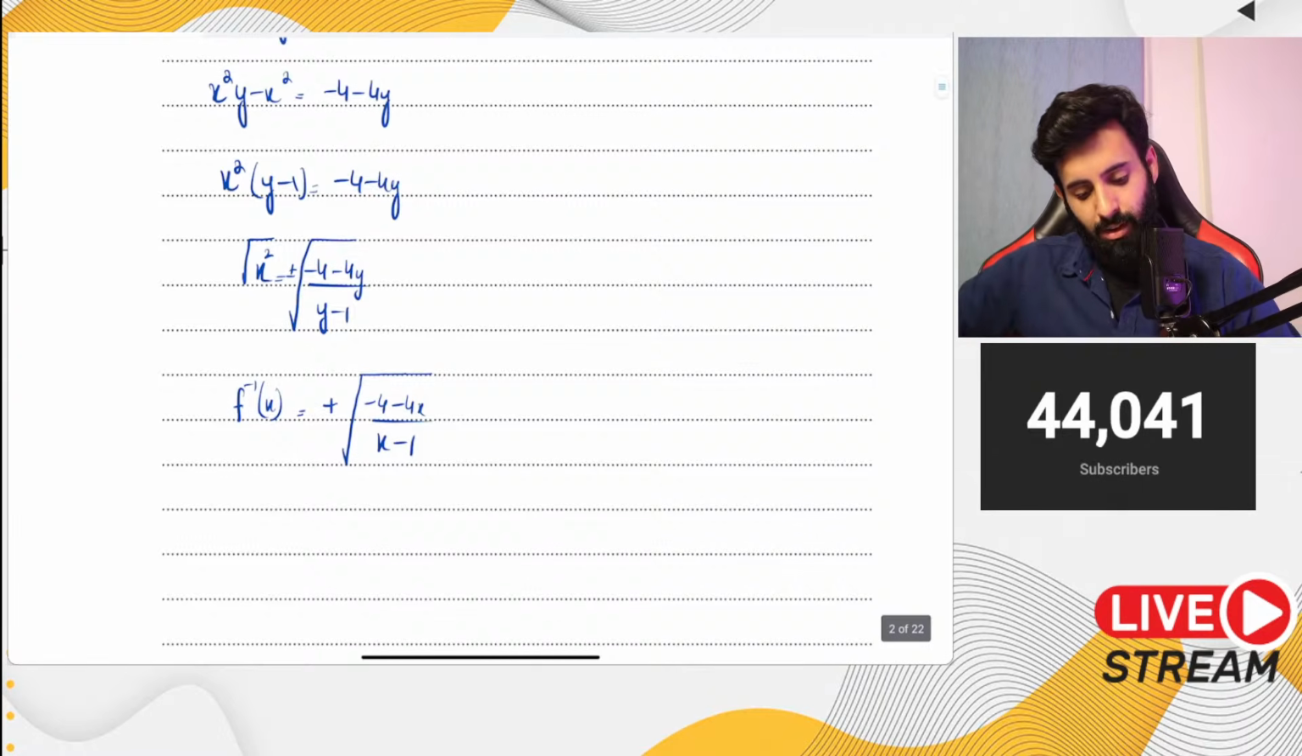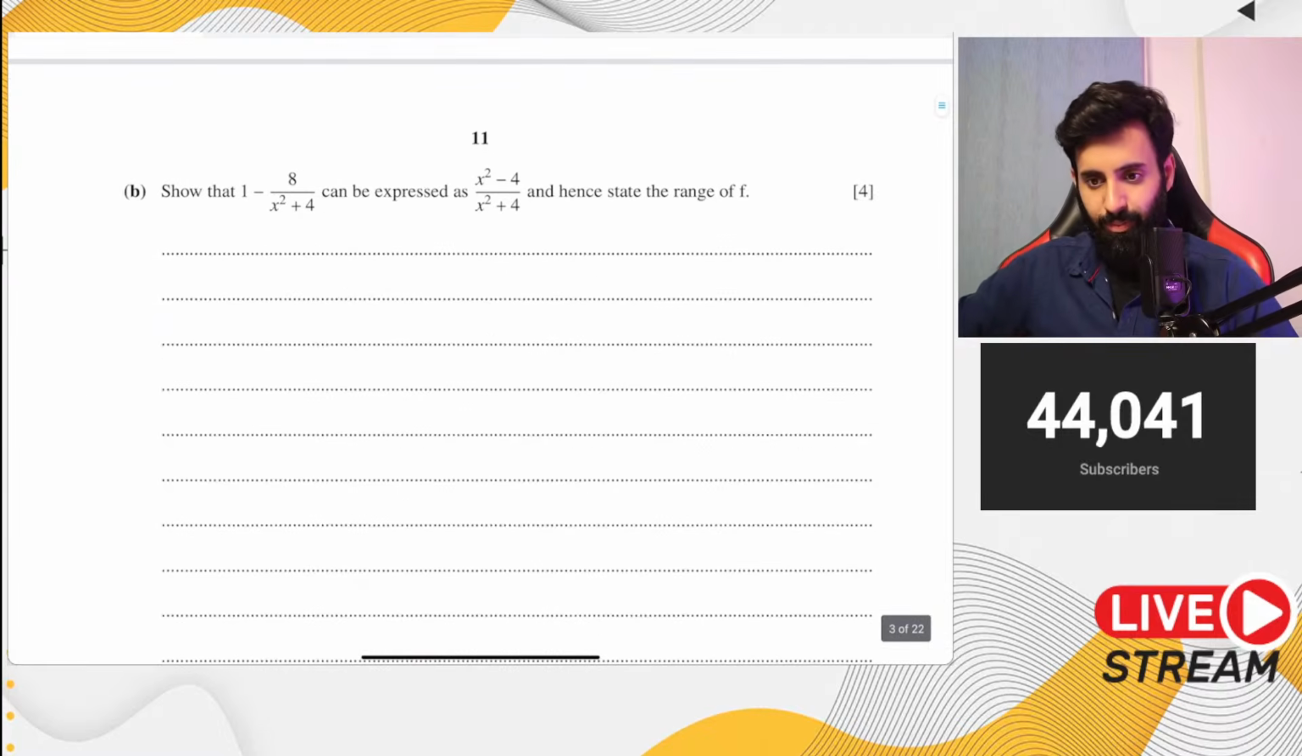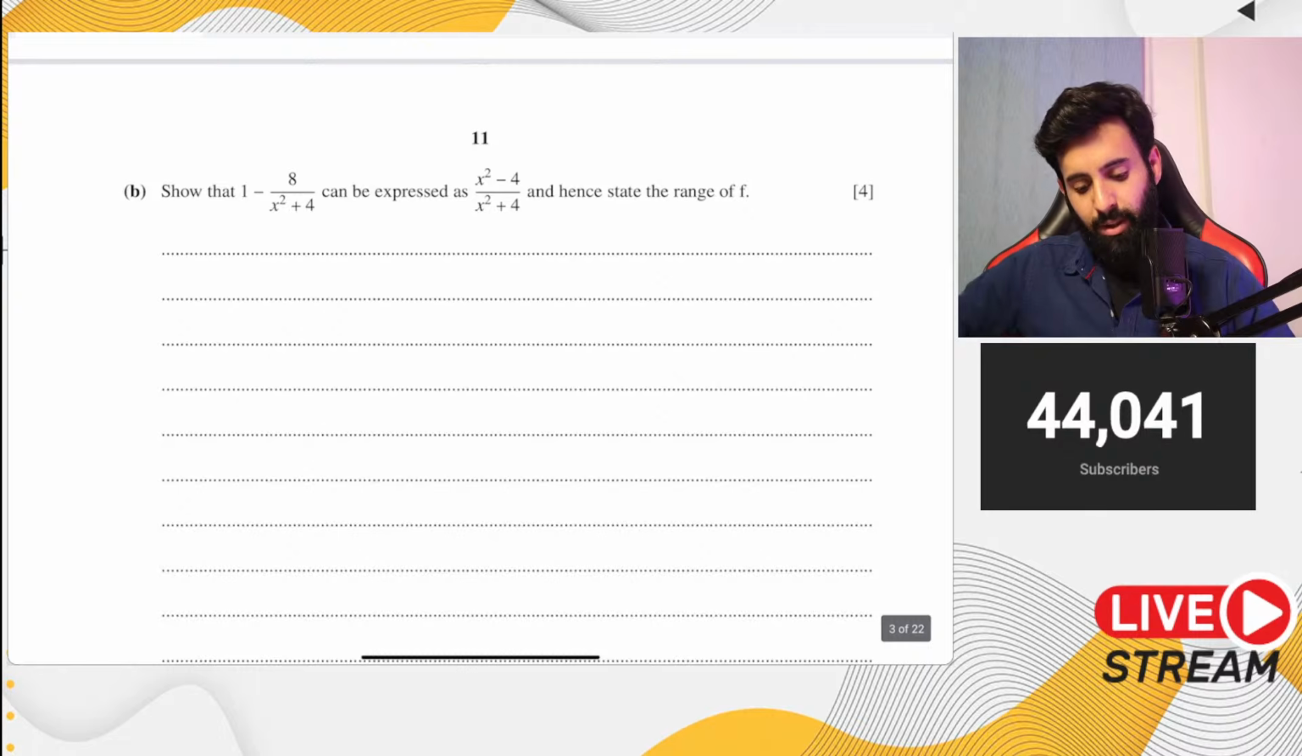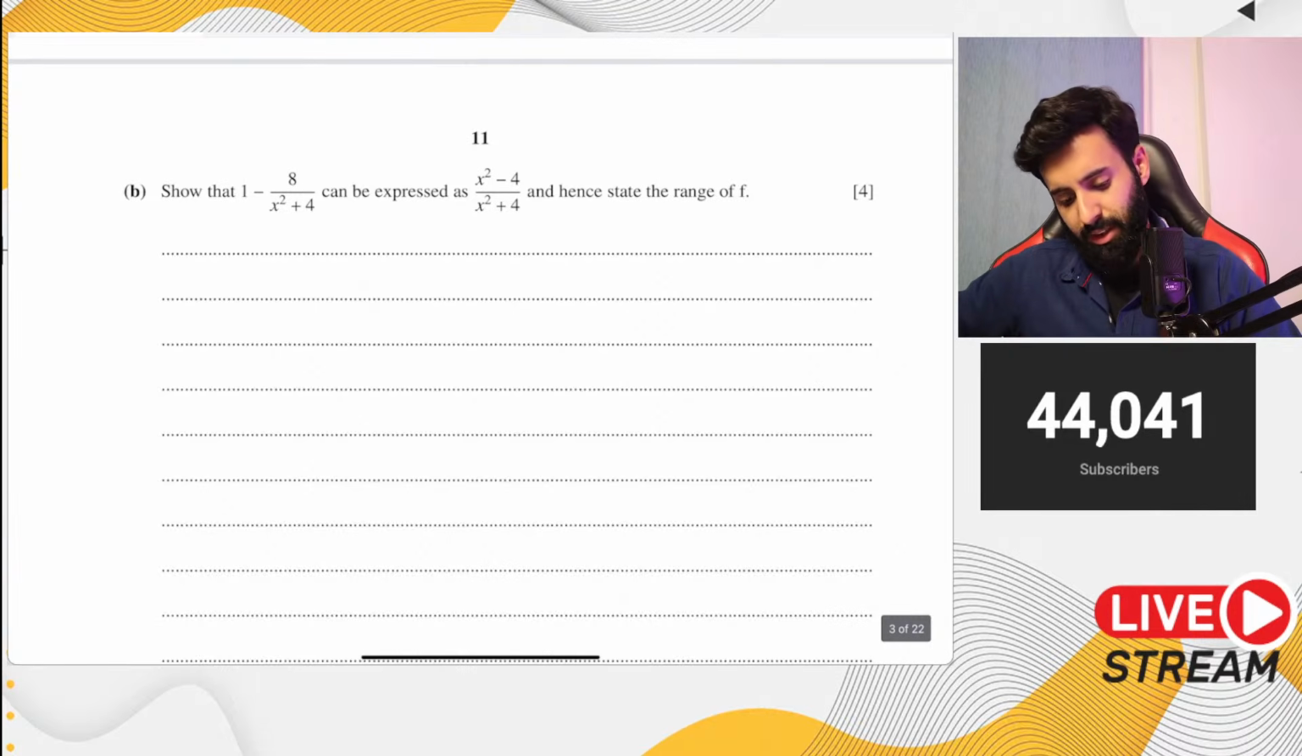Anyway. Now, then there's part B, which is show that 1 minus 8 over x squared plus 4 can be expressed as x squared minus 4 over x squared plus 4. Okay, so this is a pretty easy question, but notice that it's also then asking you to write down the range of f.